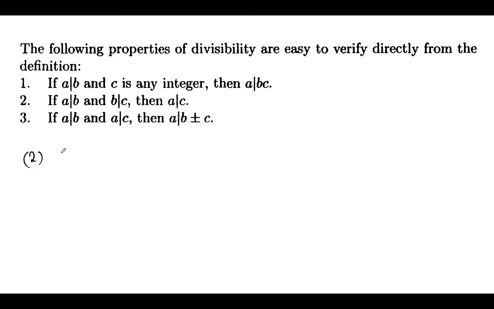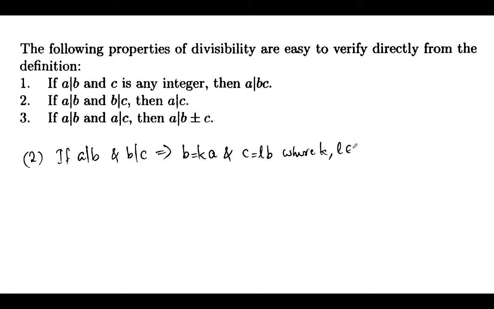If a divides b and b divides c, we have that b is an integral multiple of a and c is an integral multiple of b, that is, b equals ka and c equals lb, where k and l are integers.